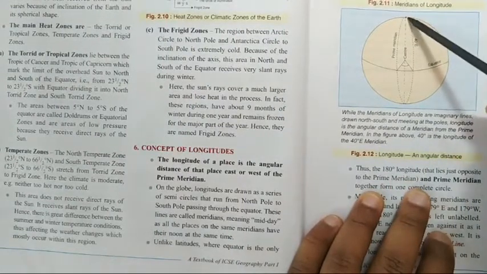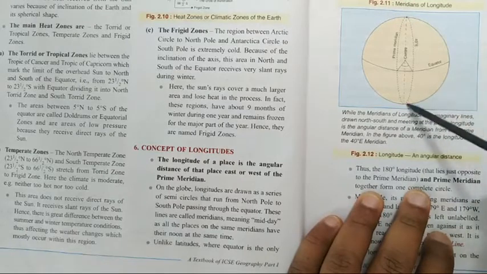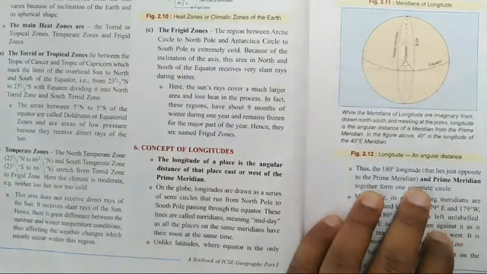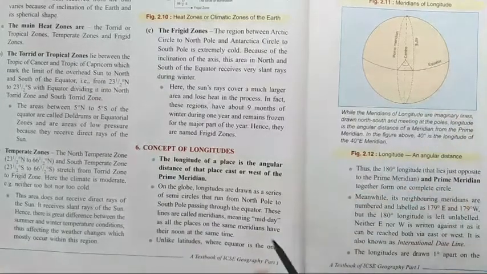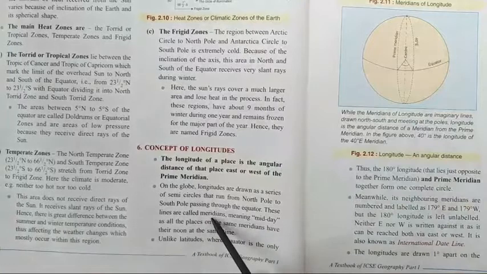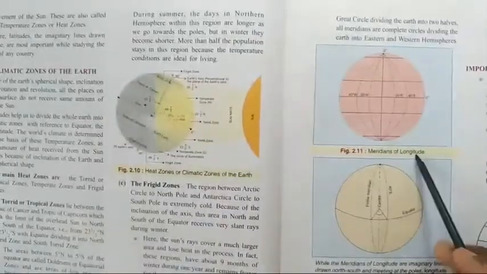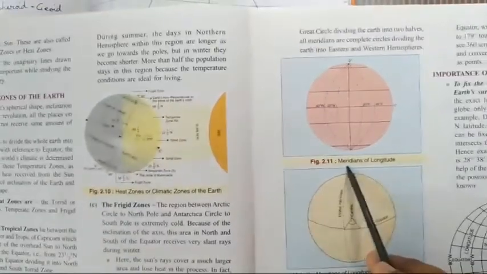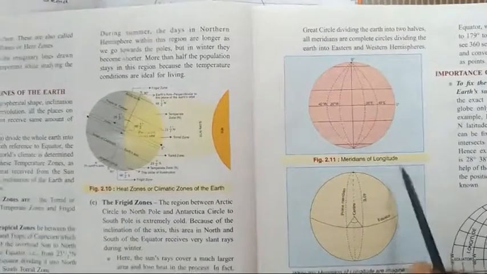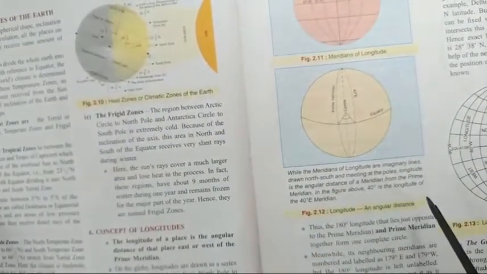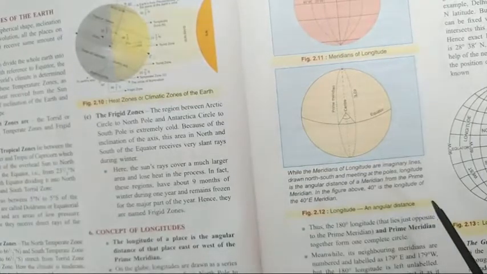They will experience midday together, at the same time. This is why we call it the meridian. Meridian means midday, and this is why these longitudes are also called meridians of longitude. So next, let's see the concept of longitude. You have seen here, right?